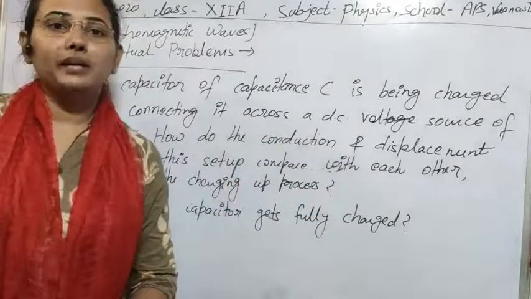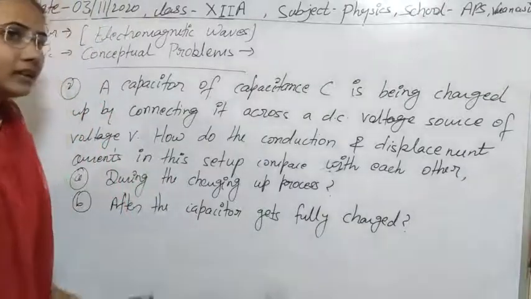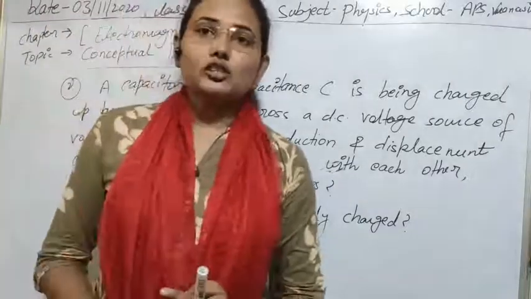How can we compare them? So we have to answer this question. This question can be answered very easily with the help of properties of continuity.